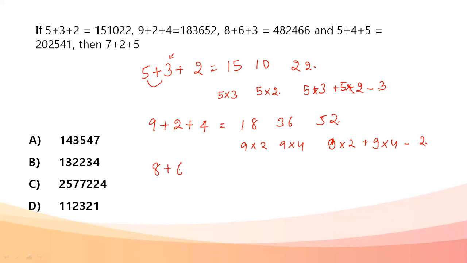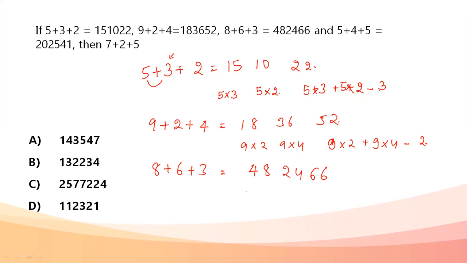We can check for more. 8 plus 6 plus 3. Similarly, 8 into 6 is 48, 8 into 3 is 24. 48 plus 24 minus 6, I'm getting 66. Correct. The same pattern is being followed.